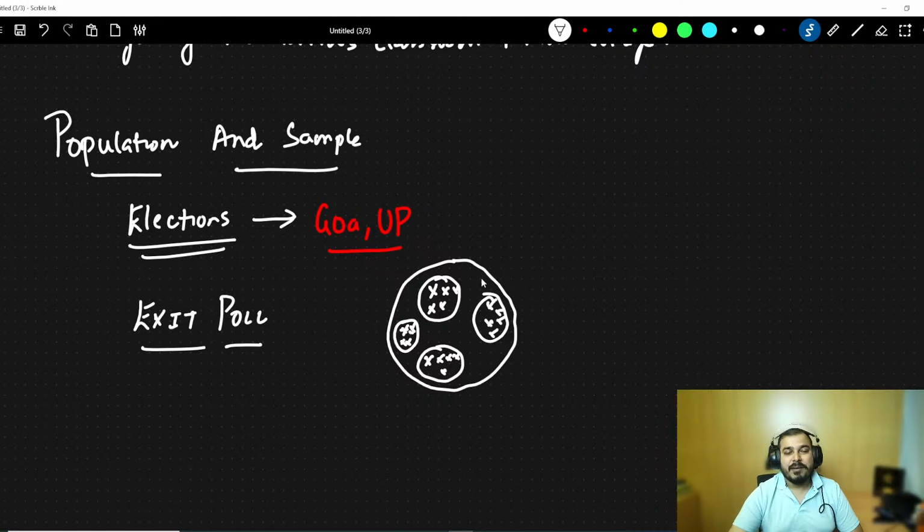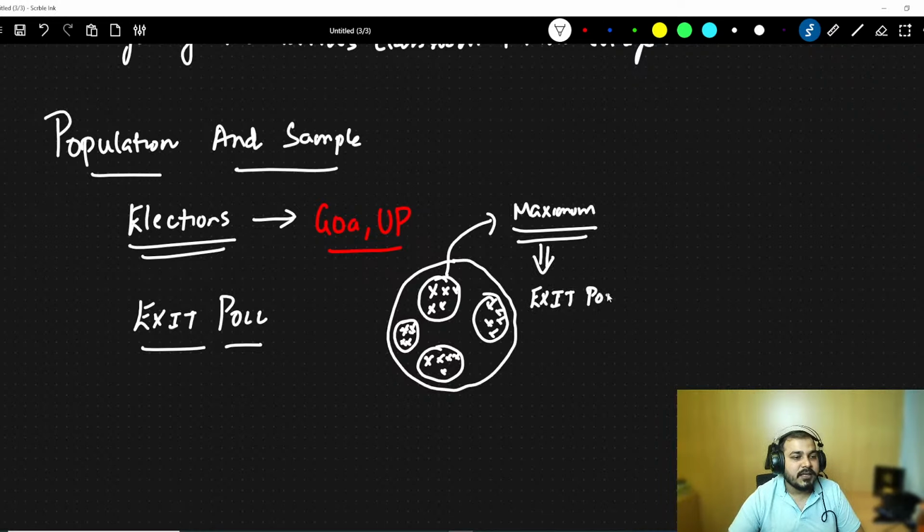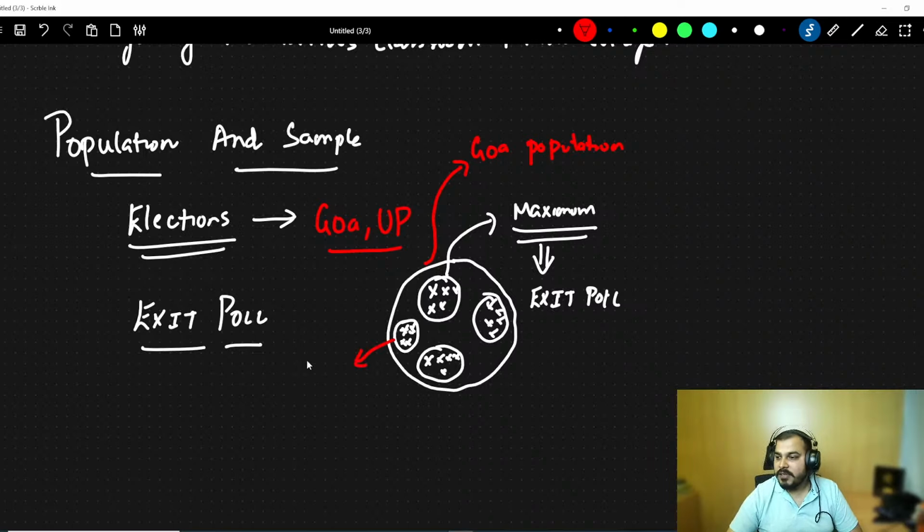They take different samples and ask whom did you vote for, and based on the maximum number of people who voted for a party, they create their exit poll. Now in this particular case, what is my population data? My population data is this entire population of Goa. So this specific thing is my population data, and these round circles that I have drawn are basically my sample data.